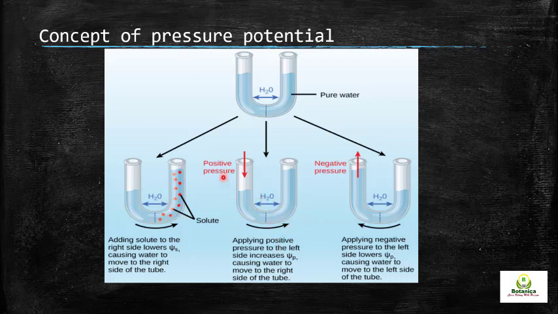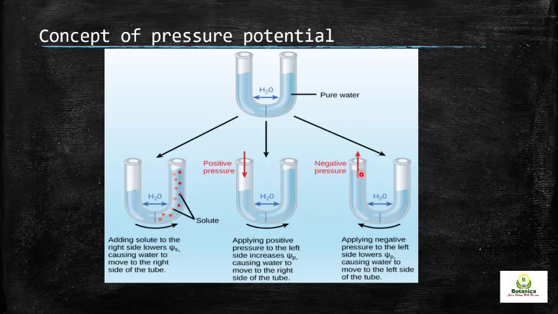In the next case, there is no solute, but there is another factor, that is pressure. Along with the solute, pressure is also responsible for lowering or increasing the water potential. For example, applying positive pressure on the left side increases the pressure potential, psi P, causing water to move to the opposite side, to the right. So when pressure is applied to the left side, the water moves to the right side, and its level has increased, for example from here to near the end.